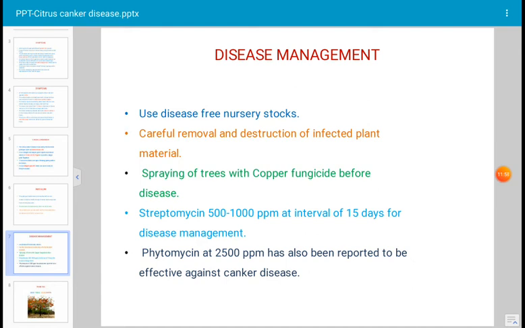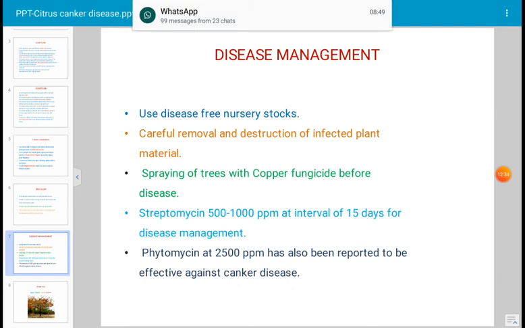A resistant variety can restrict the disease. These varieties contain phenolic substances inside the plant body, and they can restrict the disease. Even after entry of the pathogen into the host, they restrict the growth and further development of the pathogen, and no disease development takes place. Such varieties are called resistant varieties. Another method: we can reduce the inoculum potential by pruning shoots bearing canker lesions, collecting all the infected plant parts, and burning them away from the field. This is one more method for the management of the disease.